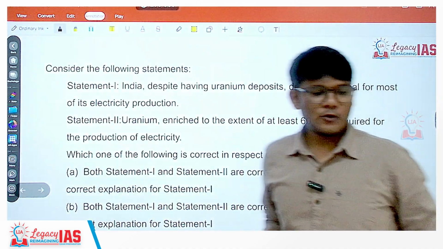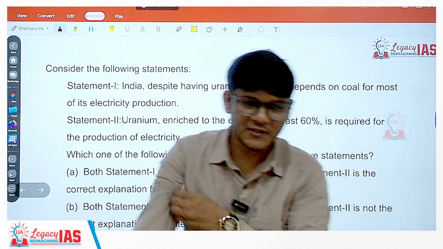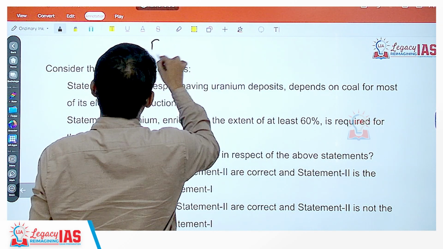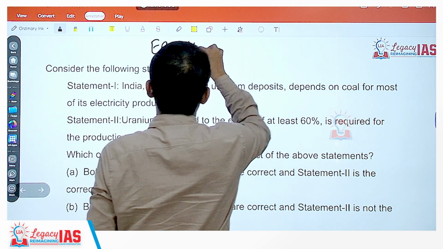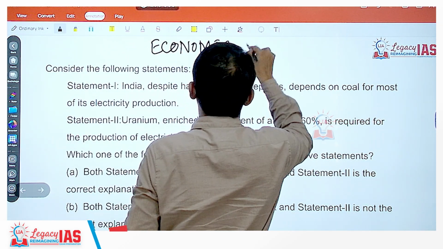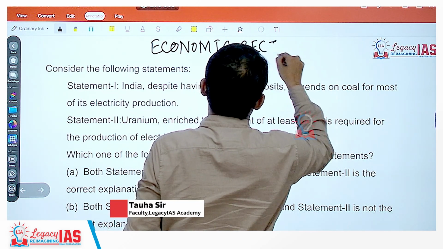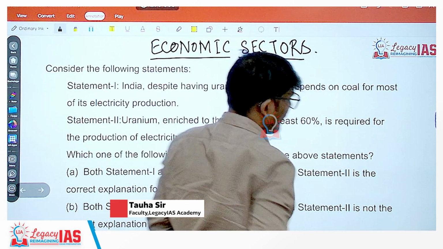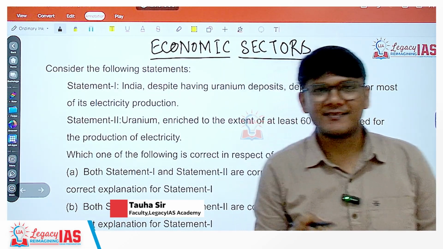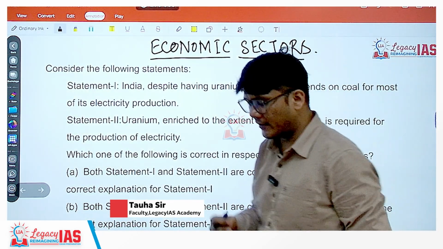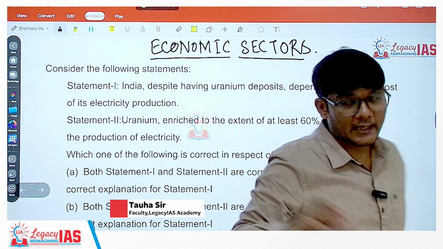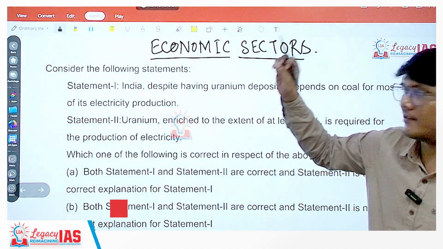So now we'll be continuing with our revision sessions, and today we'll be looking at the economic sectors. Now, what all will come in the economic sectors? Of course, the primary sector, secondary sector, tertiary sector, that is agriculture, industry and services. A lot of questions. Again, this is a very important section.